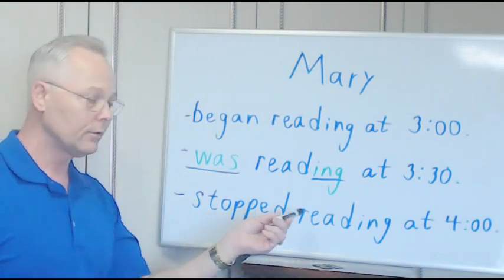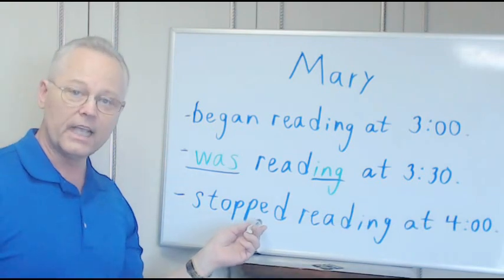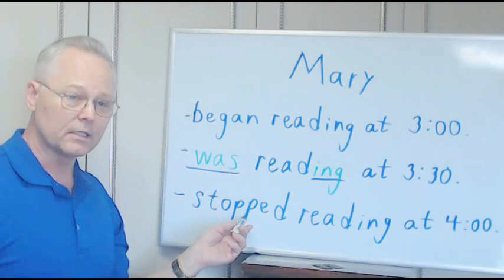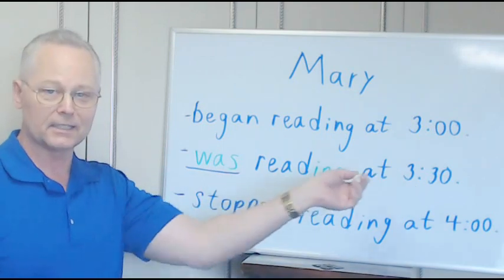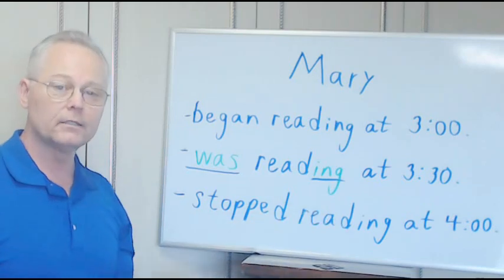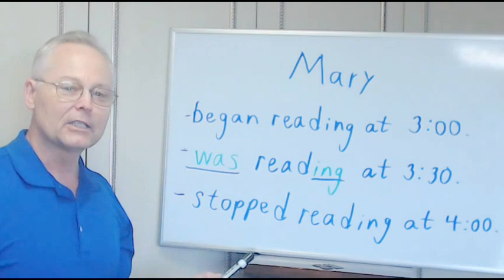Mary stopped reading at 4 o'clock. So, here's the end of the story. But it's not the past continuous, this sentence. Here, there's no was or were. We have the gerund, but no was or were. Not past continuous. Let's look at another one.